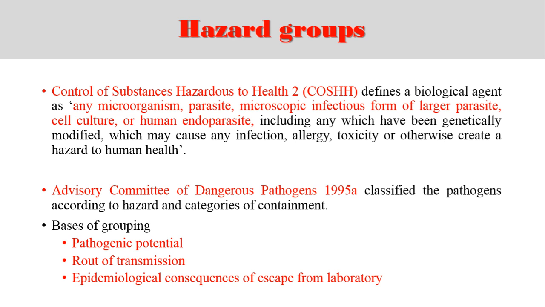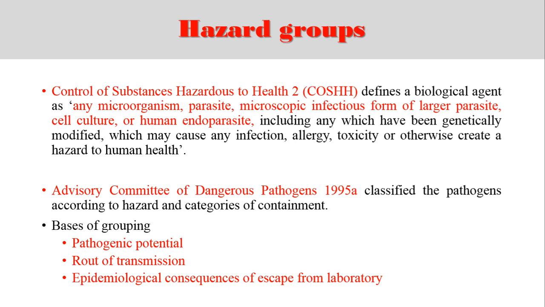Control of Substances Hazardous to Health 2, COSHH 2, defines a biological agent as any microorganism, parasite, microscopic infectious form of a larger parasite, cell culture or human endoparasite, including any which have been genetically modified, which may cause any infection, allergy, toxicity, or otherwise create a hazard to human health. This is called a hazardous organism.